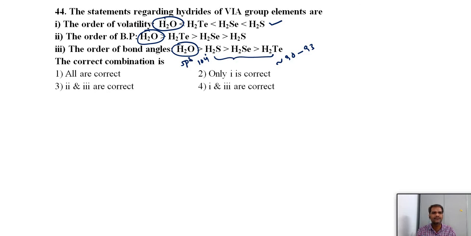Why? Because there is no hybridization in H2S, H2Se and H2Te, due to Drago's rule, which we discussed already in chemical bonding. So all are correct. Extra points to remember: sometimes they ask which compound will not undergo hybridization. Similarly, 15th group hydrides, phosphine, arsine, stibine and bismuthine, also show no hybridization.